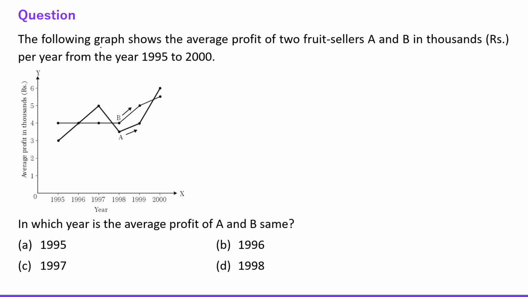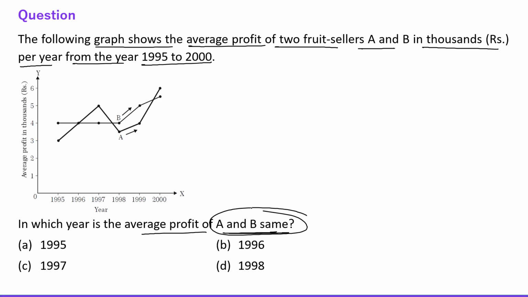The next question says, the following graph shows the average profit of 2 fruit sellers A and B in thousand rupees per year from the year 95 to 2000. Okay, 95 to 2000. The question is, in which year is the average profit of A and B the same? See everyone, here is the point of intersection of A and B. So which year is this? 1996, right? So in 1996 their profit is the same, right? Alright, now let's talk about the next one.